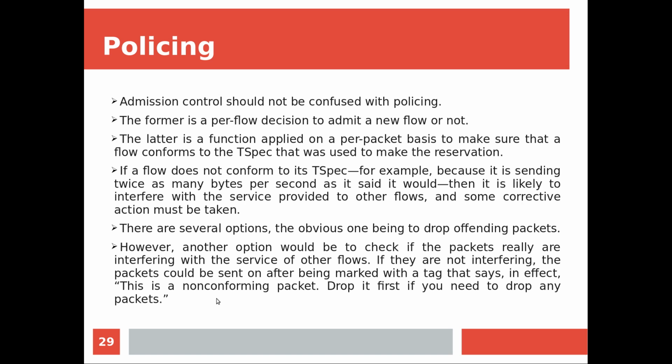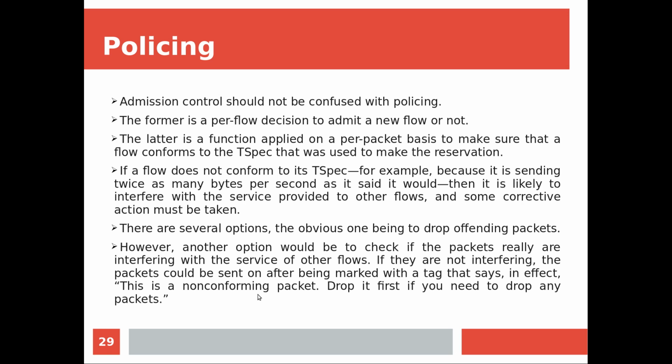If after doing our checking we understand that no interference is going to happen, then the packet could be sent on after being marked with a tag that says in effect this is a non-conforming packet. You send the data as there is no problem, but you are still tagging that particular packet as non-conforming.